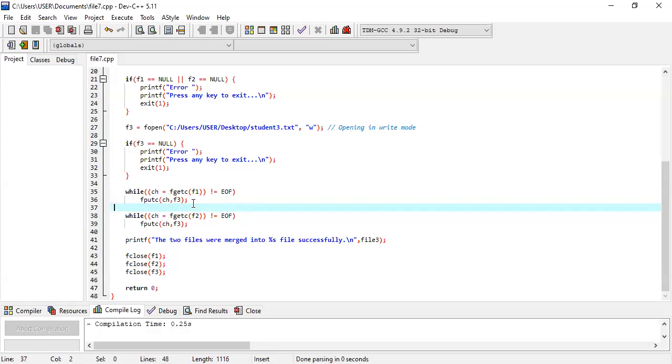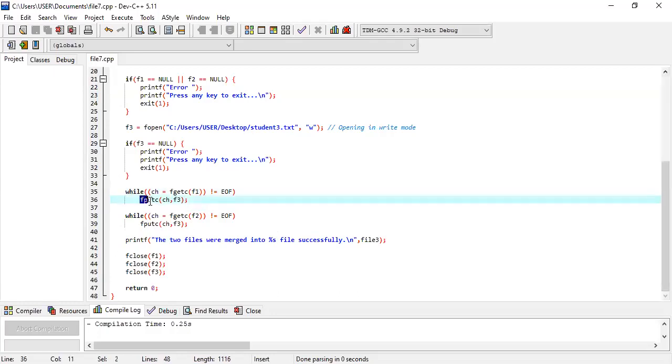So now the compiler simply copies this S to F3 as the first character, from file 1 to file 3. So using fgetc, we read the character one by one from whatever the file pointer is, according to this line F1, and we print the character one by one to F3 using fputc.